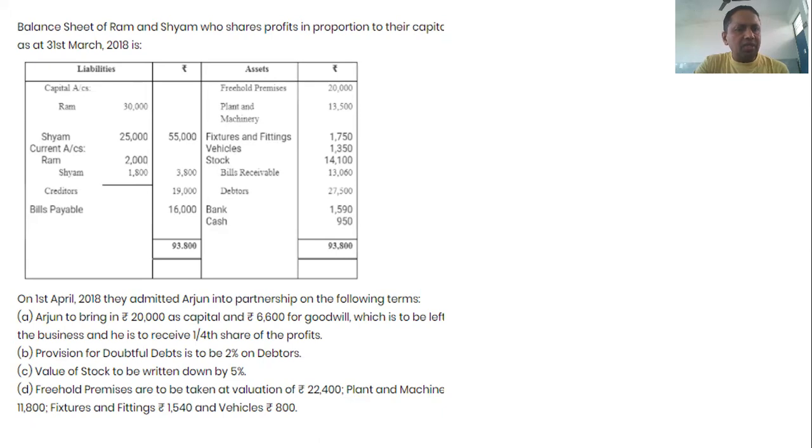The next is fixture and fitting, rupees 1,540, and vehicle 800. So the fixture and fitting is shown at 1,750 in the balance sheet, and they are revalued at 1,540. They are also decreased, so the difference is shown in the revaluation account on the debit side. And the vehicles are revalued at 800, but in the balance sheet the vehicle is 1,350. So the value of the vehicle is decreased, and it is also shown in the revaluation account on the debit side.